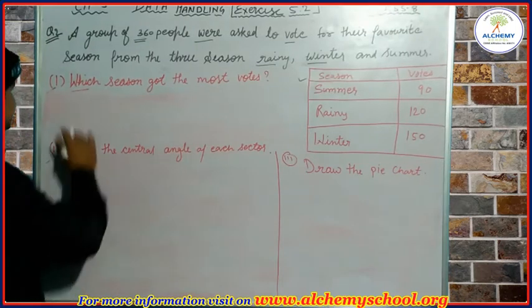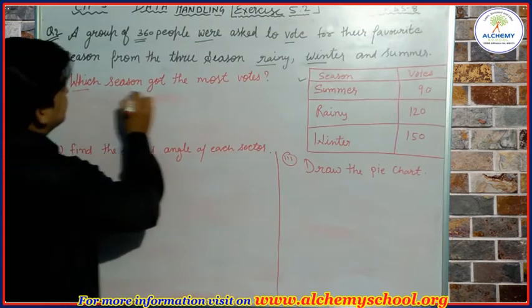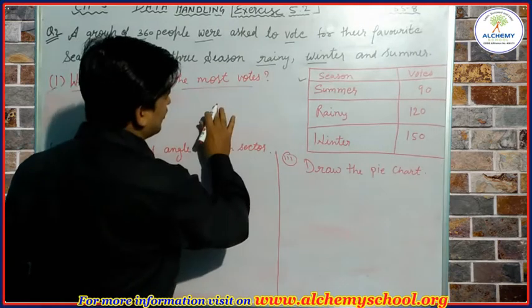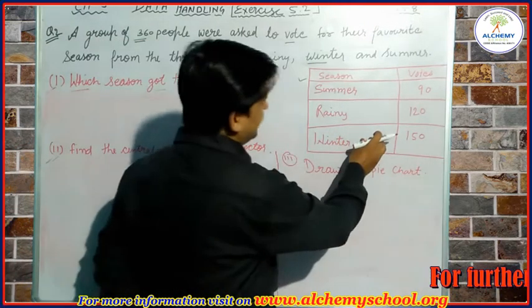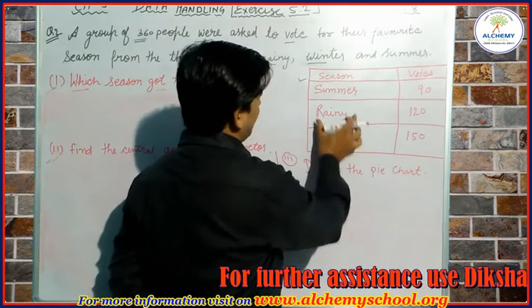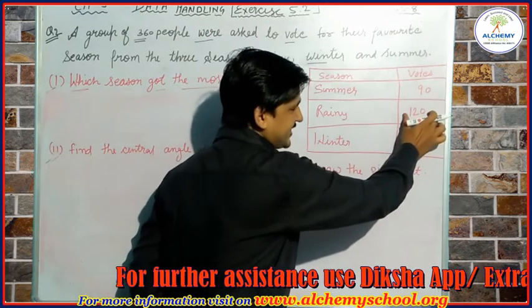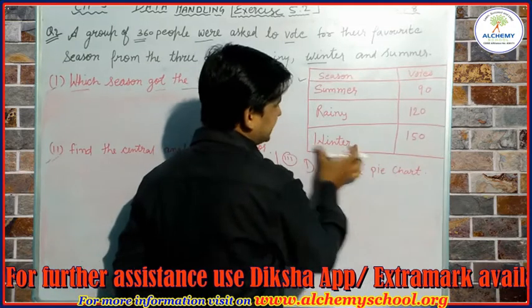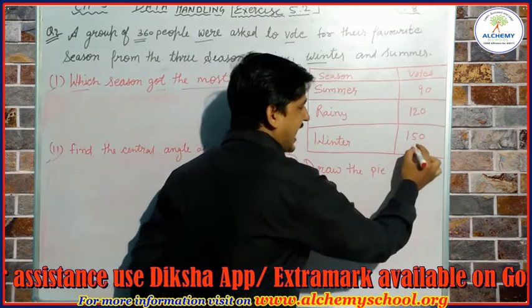So the first question is, which season got the most votes? When we observe this information, we will find that for summer there are 90 votes, for rainy season there are 120 votes, and for winter there are 150 votes.